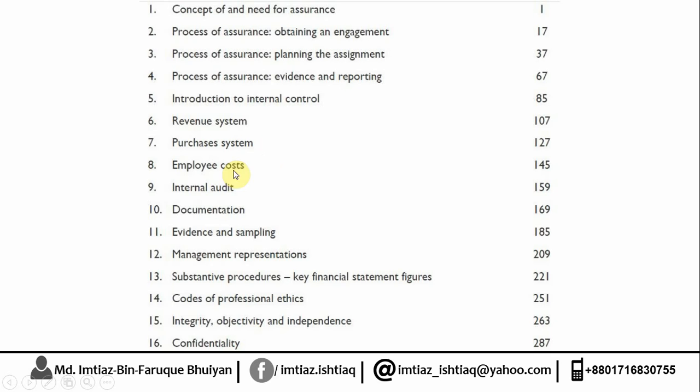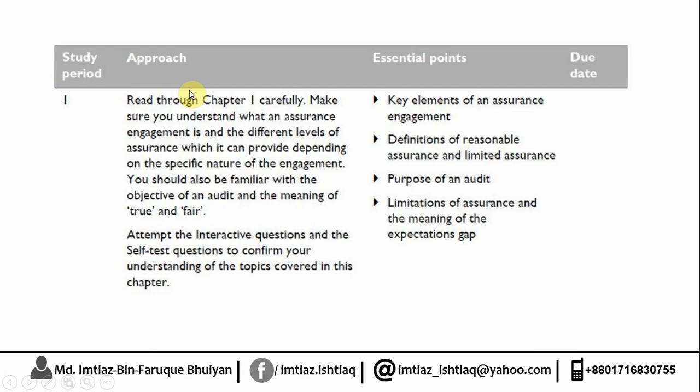Here you will get 16 chapters in total, and today we will talk about the first chapter, the concept and need for assurance. There is a reason that we don't call this a book, we call it a manual, because the manual is self-explanatory. When you are reading a manual you will get guidelines, which are not available in books. So try to use this manual as a manual, don't take it as a book. This is my first request to all of you.